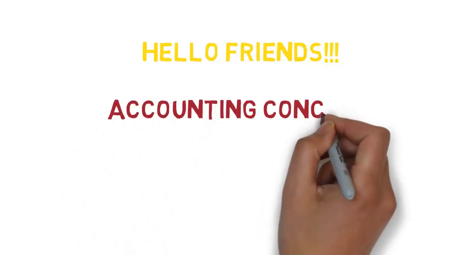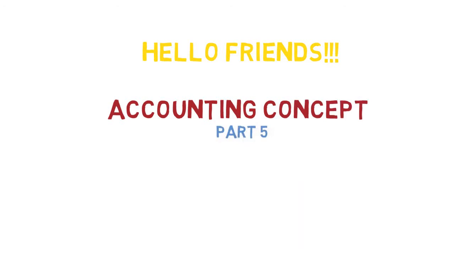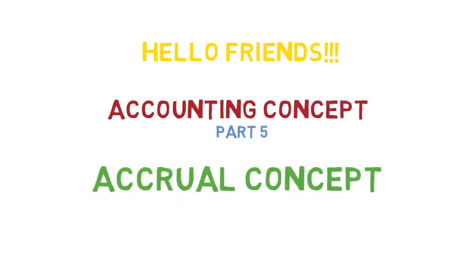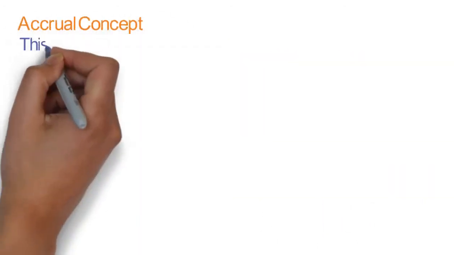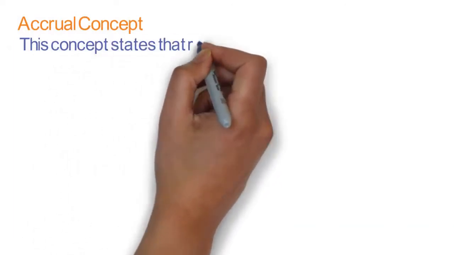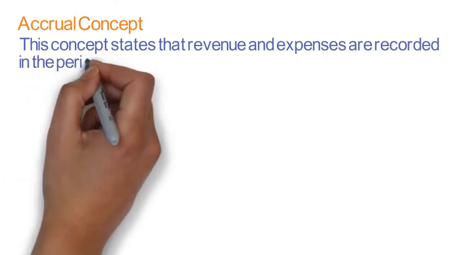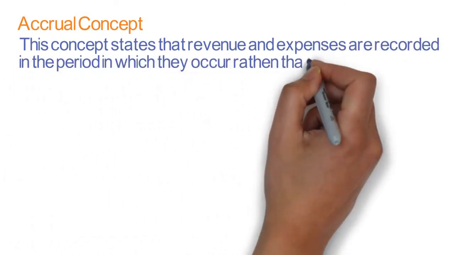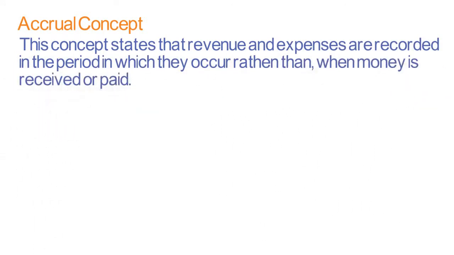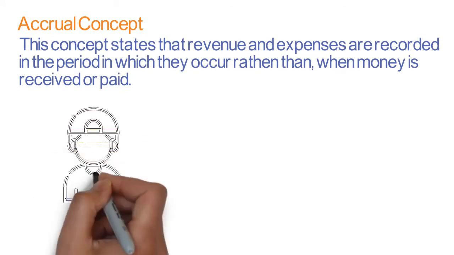Friends, let's continue accounting concept part 5 in which we'll discuss accrual concept in detail. Accrual concept. This concept states that revenue and expenses are recorded in the period in which they occur rather than when money is received or paid. This means we have to record transaction as and when it occurs. Let's take two scenarios to understand this better.